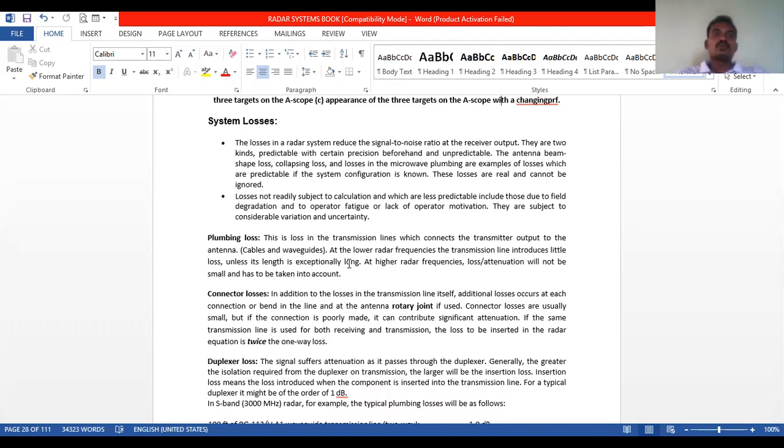There are two kinds: predictable with a certain precision beforehand, and unpredictable. Simply, predictable and unpredictable. The antenna beam shape loss, collapsing loss, and losses in the microwave plumbing are examples of losses which are predictable if the system configuration is known.